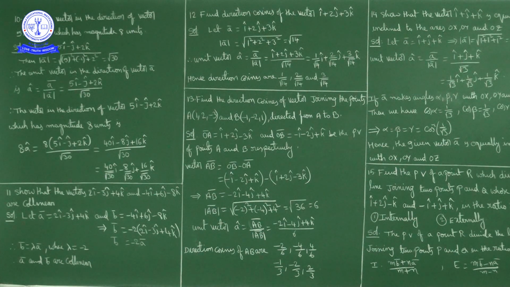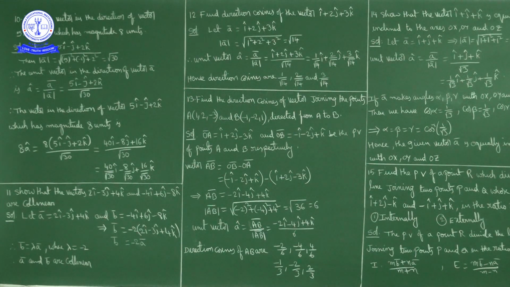Now magnitude of a bar is equal to square root of 5 square, plus j coefficient minus 1 whole square, plus k coefficient 2 square. That is 25 plus 1 plus 4, total 30. So magnitude of a bar is square root of 30.